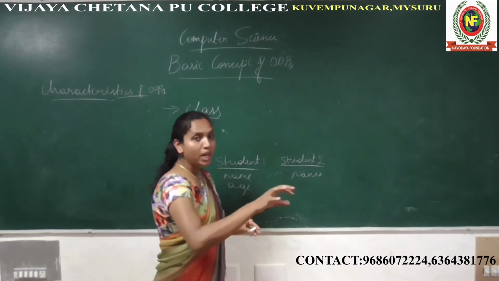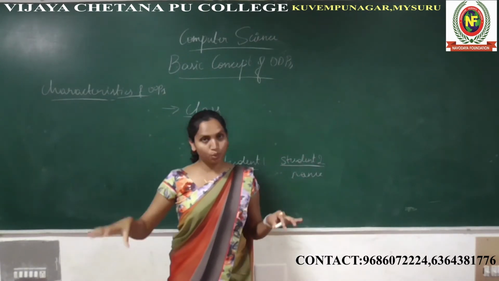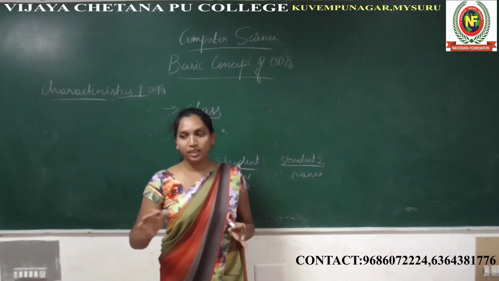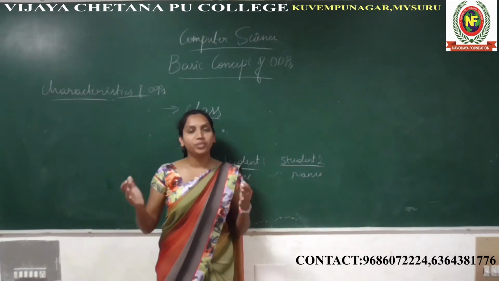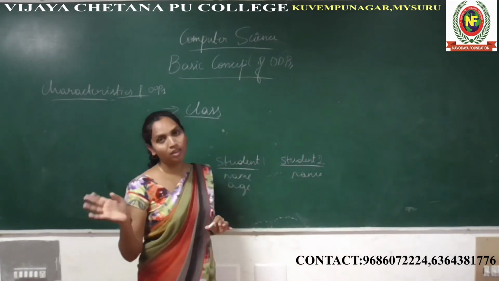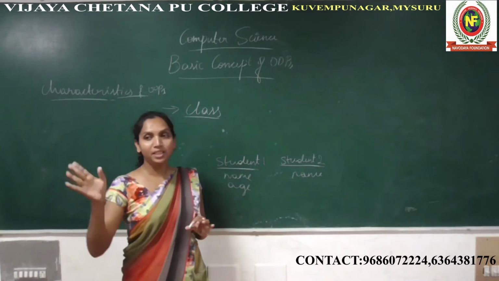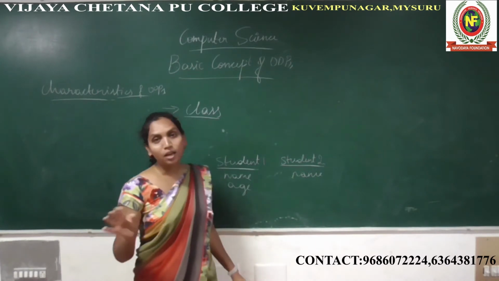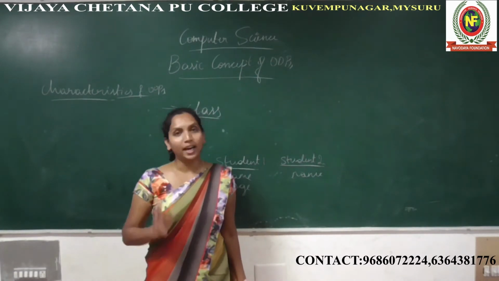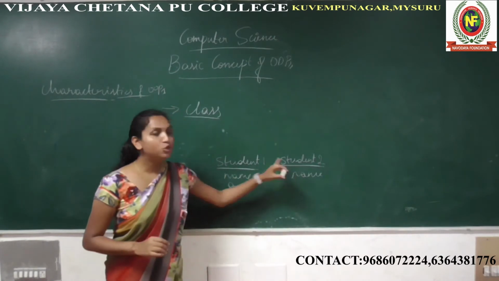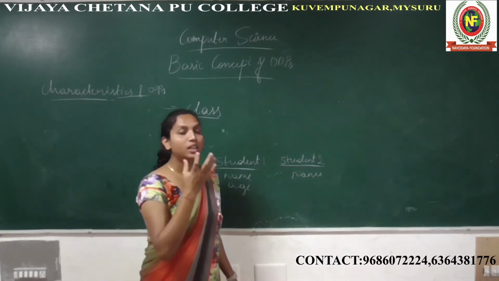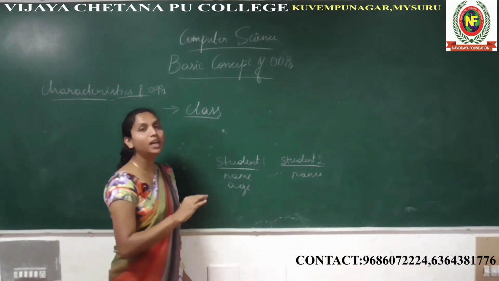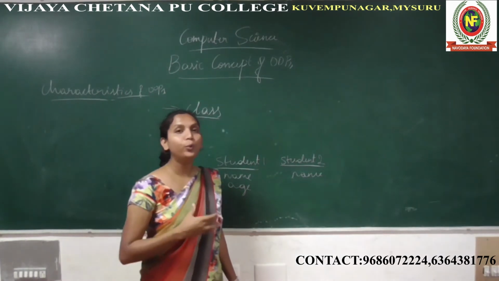In the classroom, you have different students in the class. So each student is identical themselves, right? Automatically the name may be the same, the age may be the same, the combination may be the same, but the register number should be identical. So the object should be in the identical form. That's why the class is a collection of objects which have the identical property. Identical property means it has a unique name.